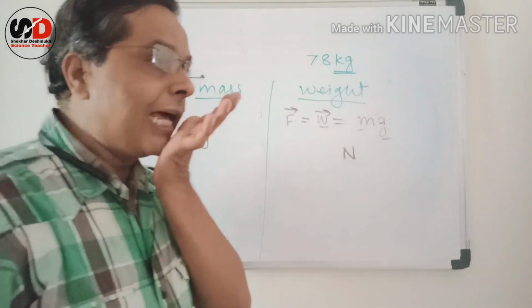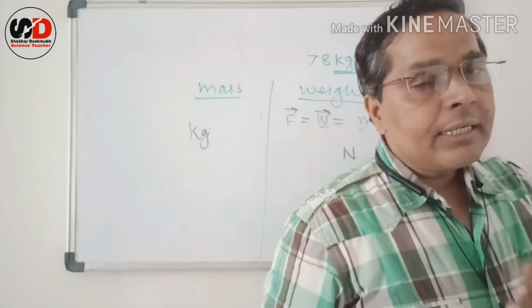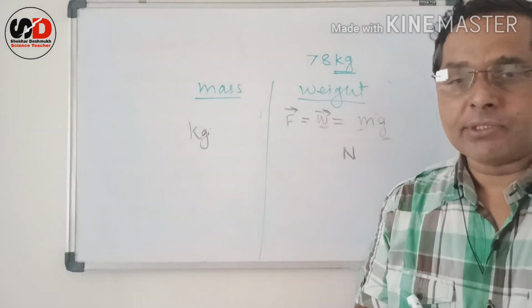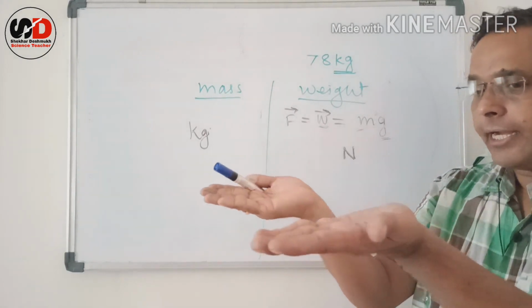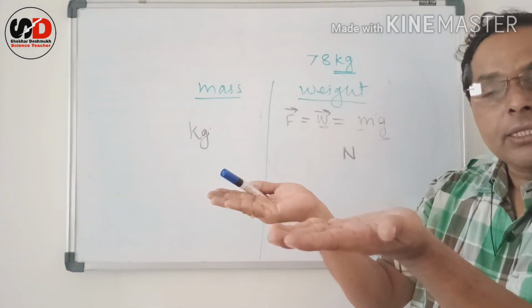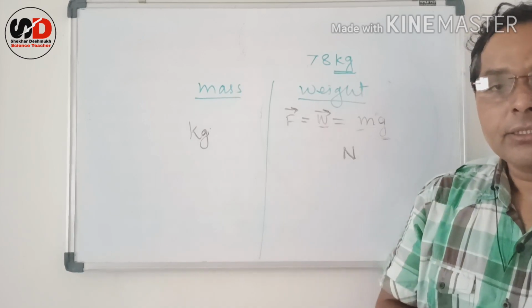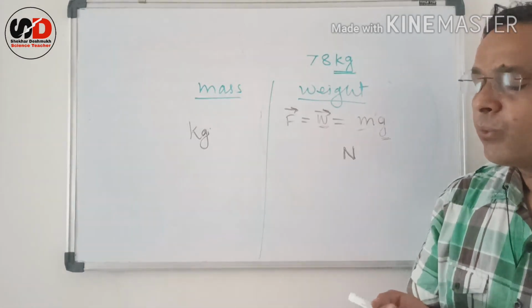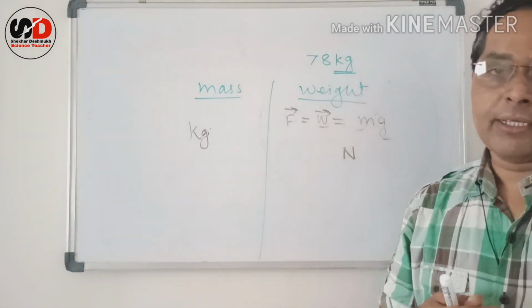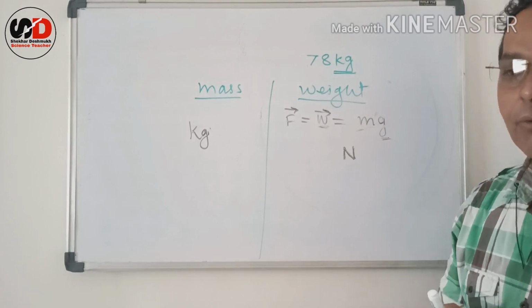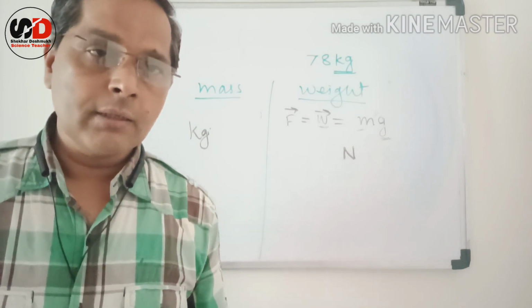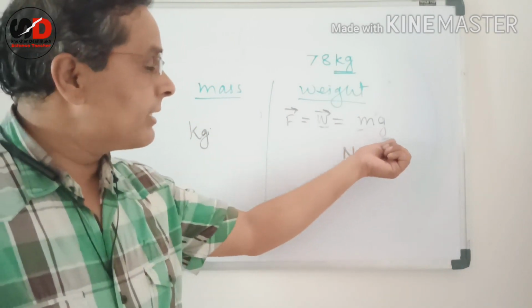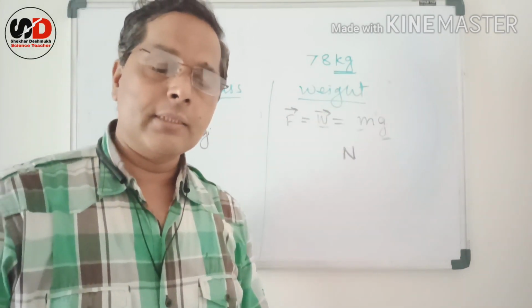But in routine life, we tell our weight in kilograms because at this much distance the gravitational acceleration doesn't change, and due to that we compare weight. We say weight is different on different planets because the gravitational acceleration is different on different planets.